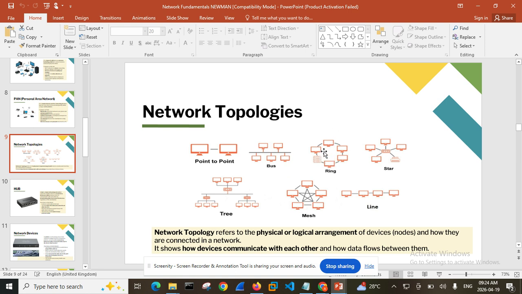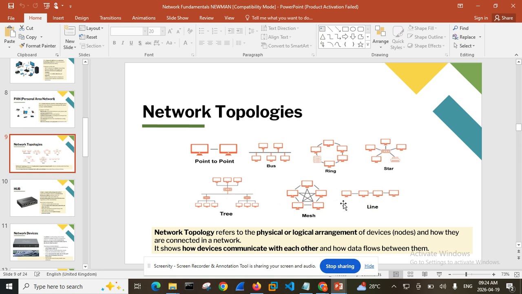Then we have the one we call the ring topology. The ring topology is a situation whereby the computers are connected to themselves. Now, this one is the server and this one is a computer. So this computer is drawing information from the server and giving it to every other one in a circle. That is to say, if one computer is off from here, the other computers cannot work. But in the bus topology, if this computer is off, this other computer can give the other ones the information. But in this one, when one of the computers is faulty, every other computer cannot work.